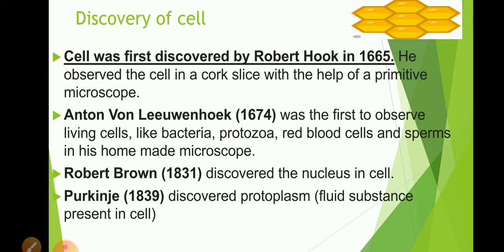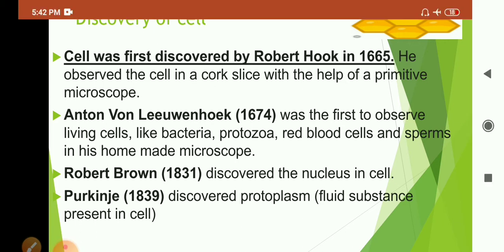Cork is nothing but the bark of a tree, dead cells of a tree. Initially, cork was used as a cap for bottles. So he took a thin slice of that cork and observed it under his self-designed microscope. He observed a honeycomb-like structure, saw many small compartments in it, and called it a cell.